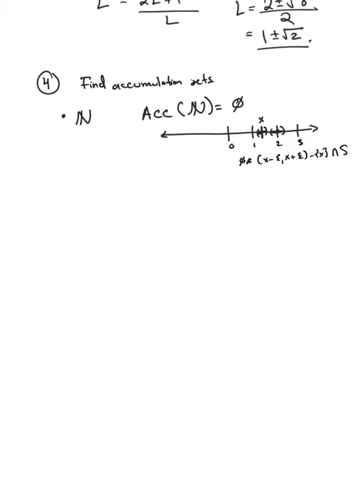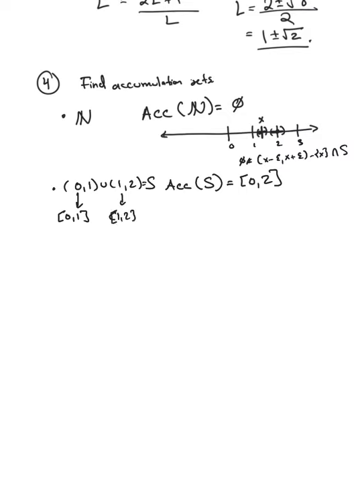All right, so for the next one, it was 0, 1, union 1, 2. Let me call this S. The accumulation points in this case are just the closed interval 0 to 2. This is similar to something you saw in the homework, where 0, 1 became the closed interval 0, 1, and 1, 2 would become the closed interval 1, 2.